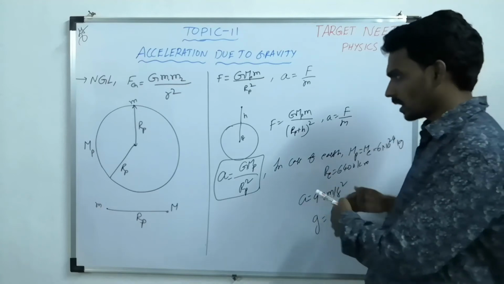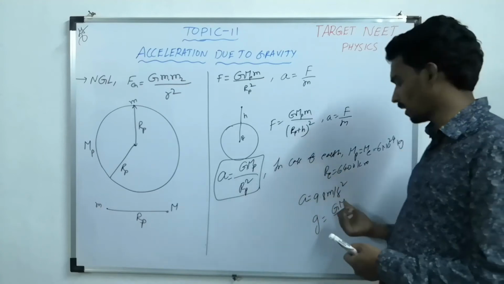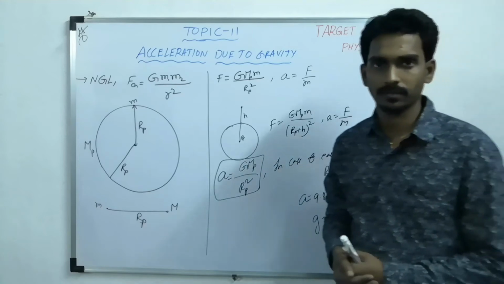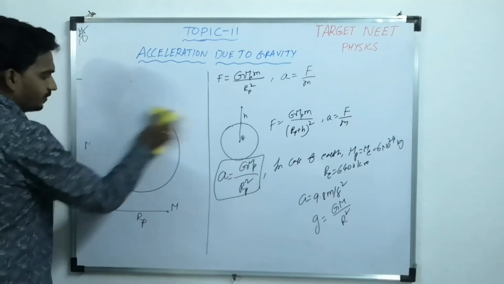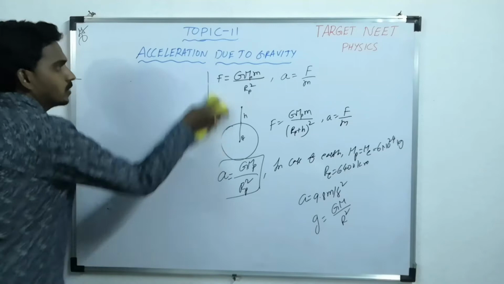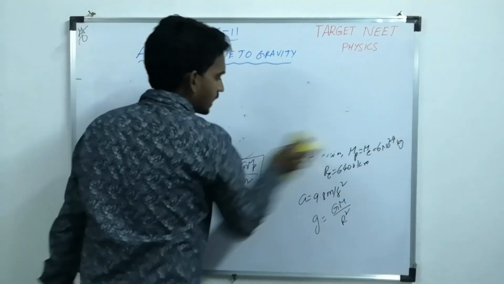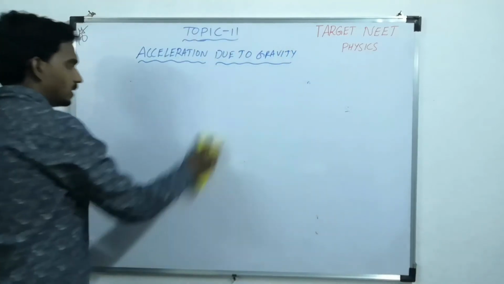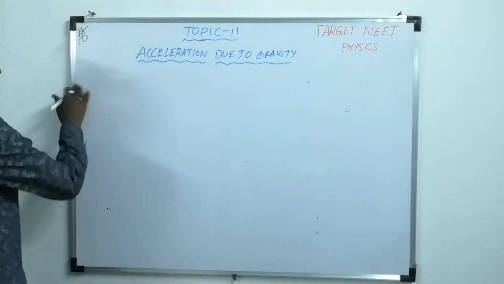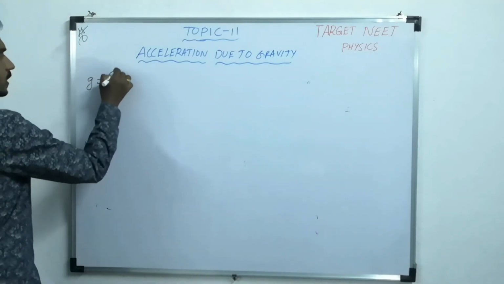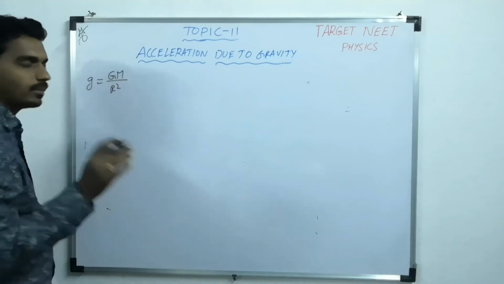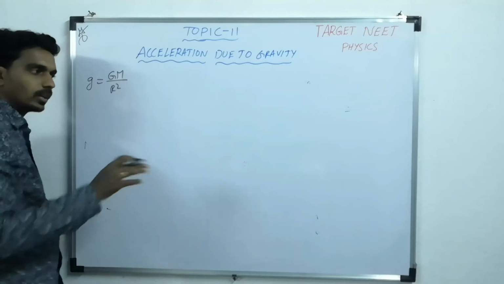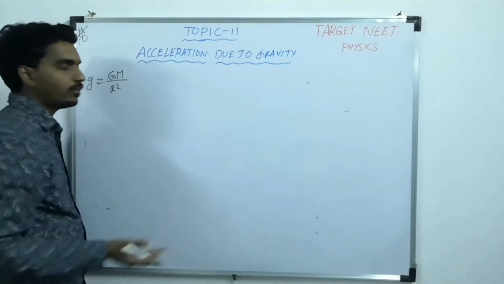Now let us try to understand in a bit more depth based on this same thing. Just for Earth, the acceleration due to gravity is G M by r square. The same thing you can express in terms of the average density of the Earth, or of any planet.